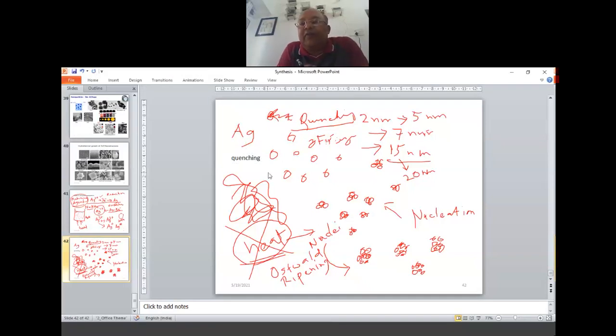That means we take it out from the hot condition and put it in the fridge or in a liquid or in water which is ice cold water. Then what will happen? Instantly, the movement or the amount of energy in the nanoparticles will go down. Right? The movement will go down and the movement will not be strong enough to continue the Ostwald ripening. Right? Now, when I'm explaining all this, it appears very simple, but it is not as simple as you think.